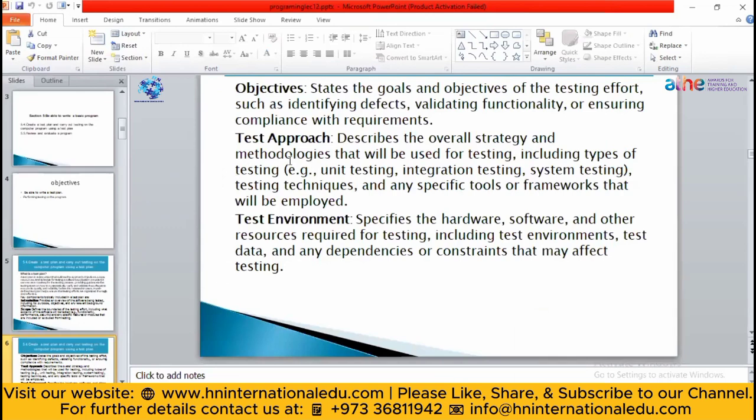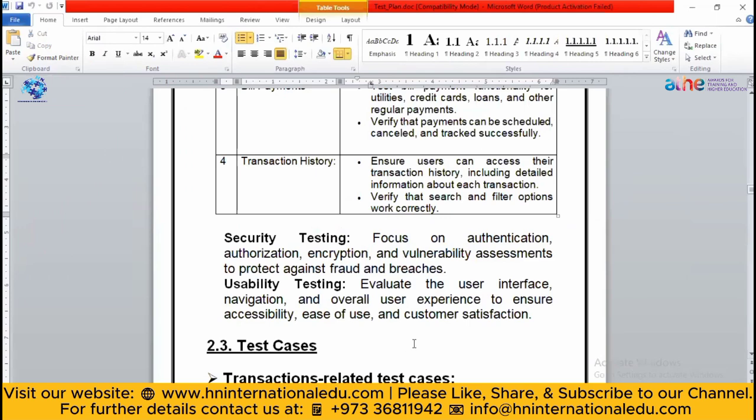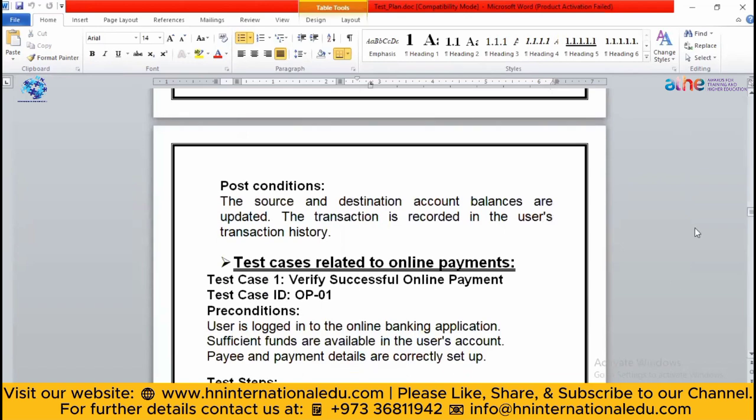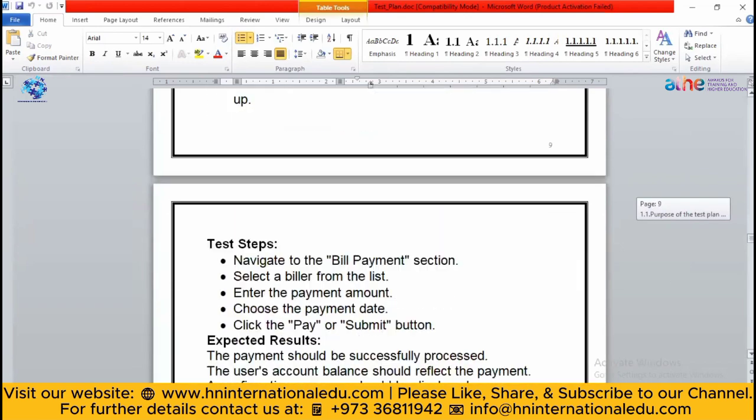After writing the test approaches, you have to write the test environment. What kind of environment you are going to use, whether the software or hardware resources that are going to be used to run that application are proper or not. Let's see with an example here. This is a test plan for a banking application. First we will see the environment part and then we will see the test cases. I will explain how you are going to write the test cases. First I will show you the environment part here.